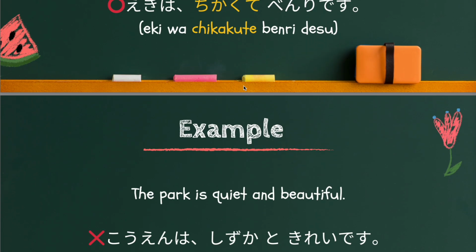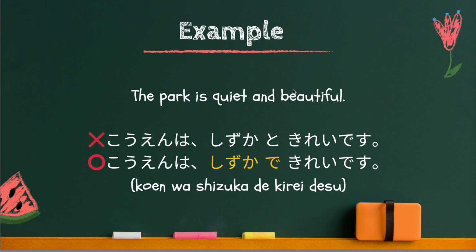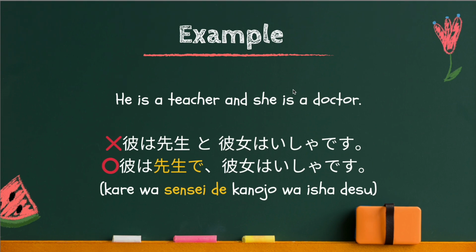Next example. The park is quiet and beautiful. 公園は静かで綺麗です. Now, quiet, this is na-adjective, 静か. The te form of 静か is 静かで. And once again, you cannot use to particle to combine those adjectives. You have to use the te form. Last example. He is a teacher and she is a doctor.